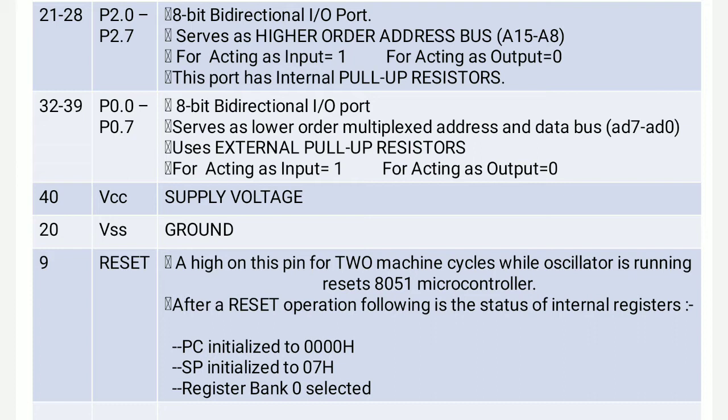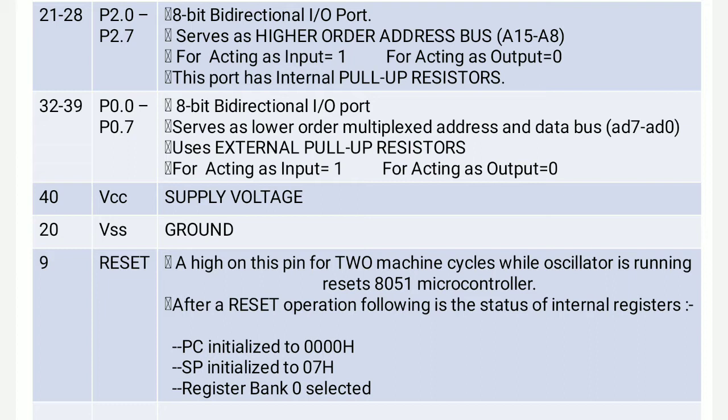The two machine cycle time duration depends on the crystal oscillator frequency connected to the microcontroller. It may vary, but it is restricted up to 24 megahertz. If we consider a 12 megahertz crystal oscillator, divided by 12, 1 microsecond is the time required for one machine cycle. If we increase the crystal frequency, the required time goes on decreasing.